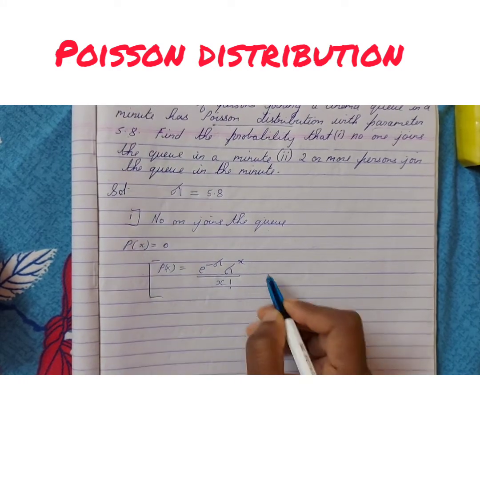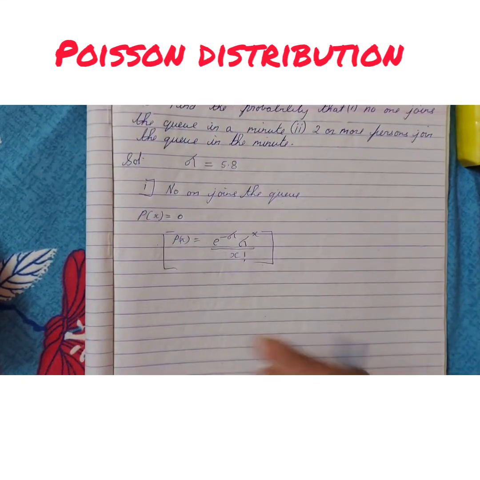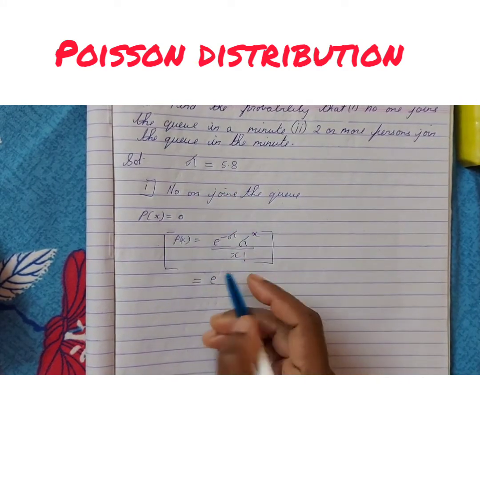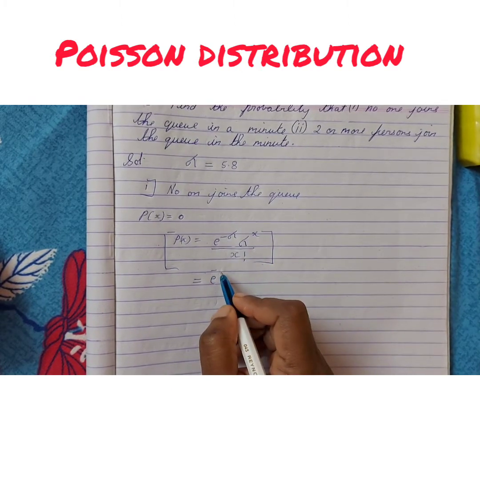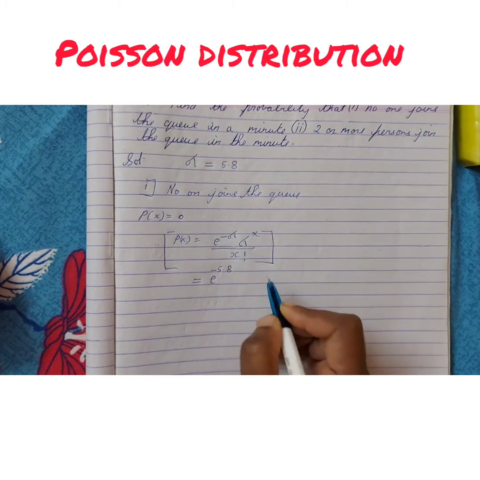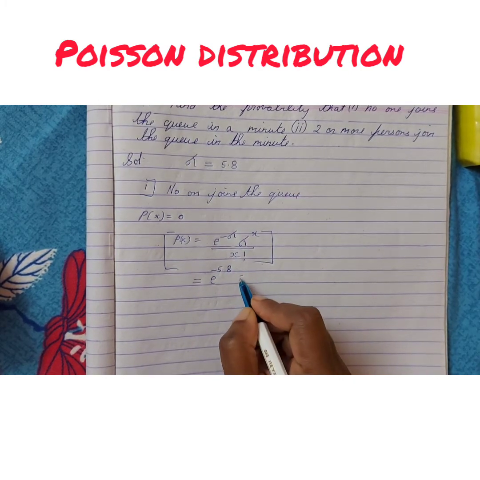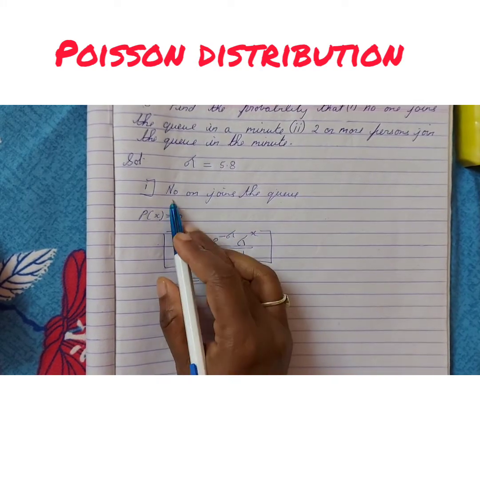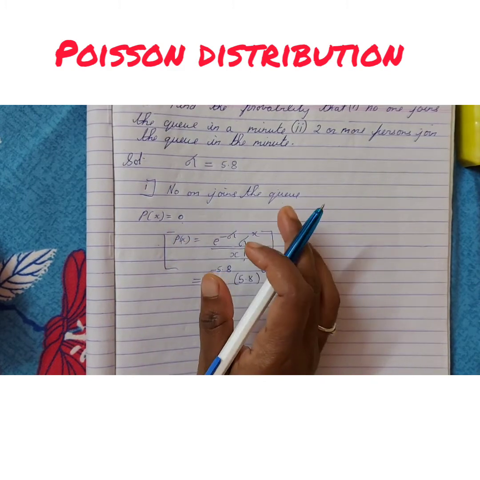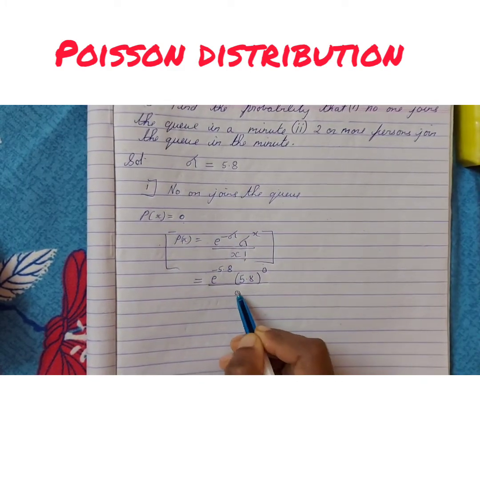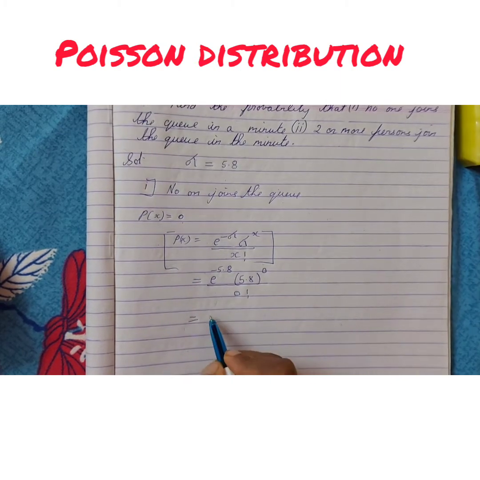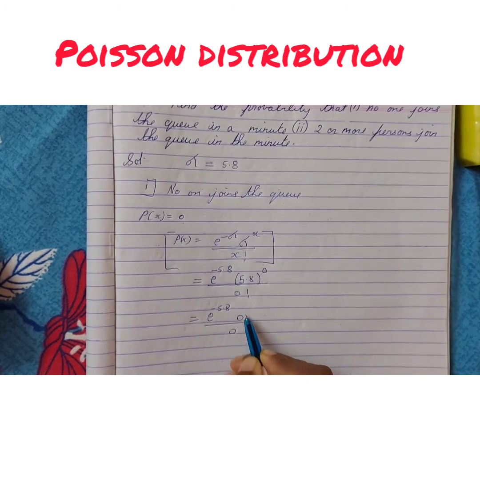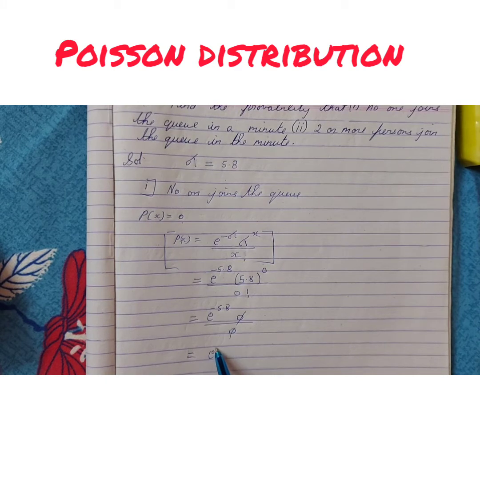So this is the formula of Poisson distribution. Now I'll just substitute. e raised to minus lambda, lambda value is 5.8, so e raised to minus 5.8. Again lambda is 5.8, raised to x, which is 0. What is x? 0, no one joins. So 5.8 raised to 0 is 1, and 0 factorial is 1. So it is e raised to minus 5.8.